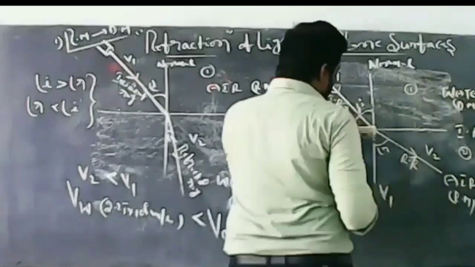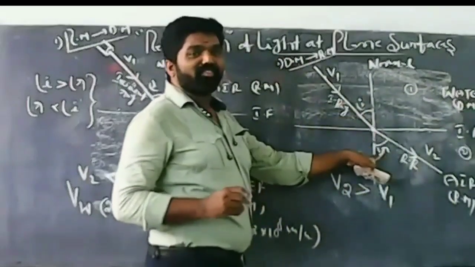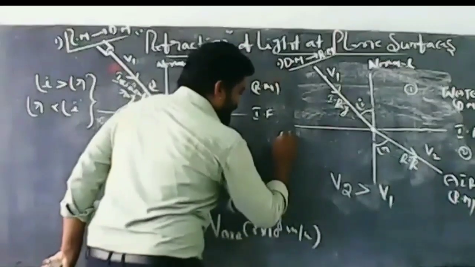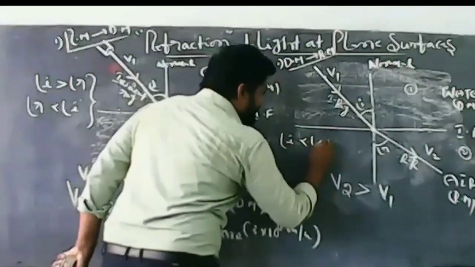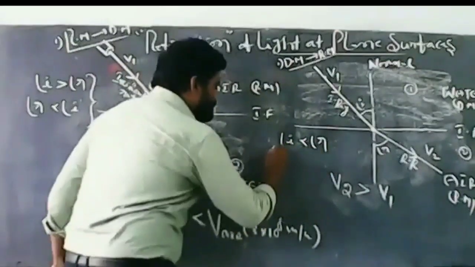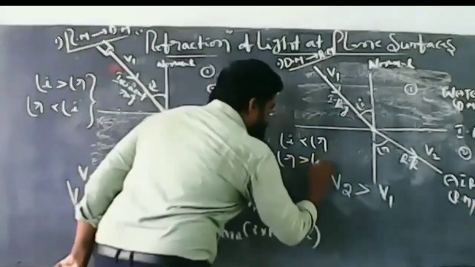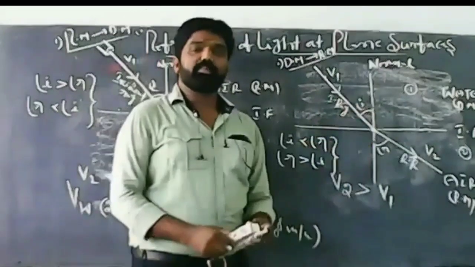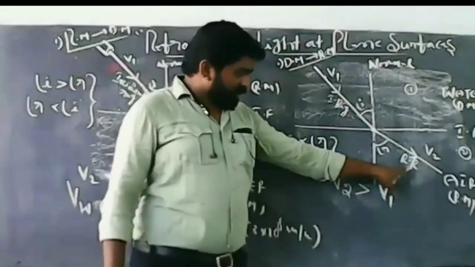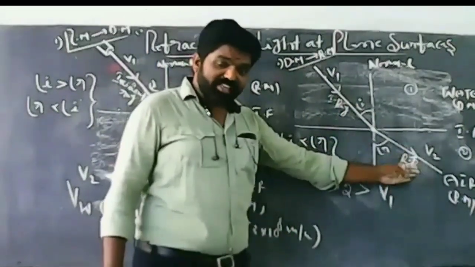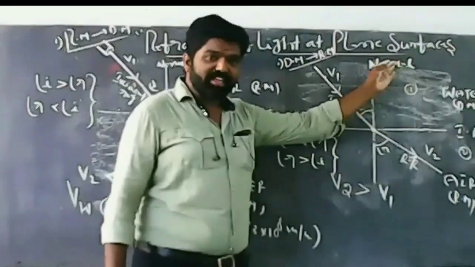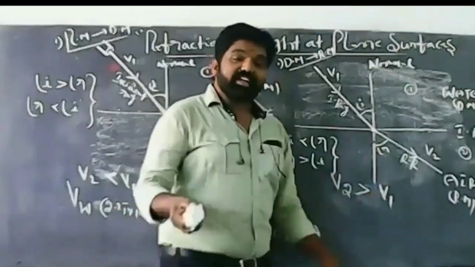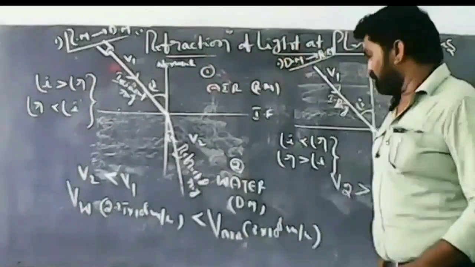It means this is the angle of incidence, this is the angle of refraction. Then out of I and R, angle I is less than angle R. It means the angle of refraction is greater than the angle of incidence. So why? Because of what happens here. This is air. The velocity of light in air is more than the velocity of light in water. So the refracted ray is away from the normal.